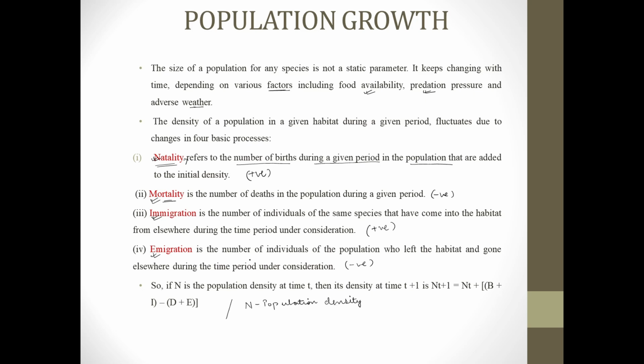Now we say that N is the population density at time t. So the population density at time t plus 1 will be the population density at time t plus births plus immigration minus deaths plus emigration. So this will be the formula we get.